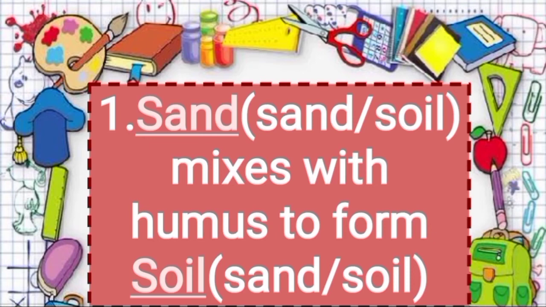So as you know, after the process of weathering, the fine powder which is known as sand mixes with the remains of dead plants and animals, which is called humus, and mineral soil is formed. So the answer is sand mixes with humus to form soil.